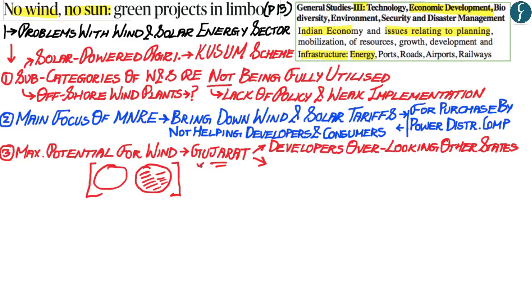However, most of the energy or the power which is being produced by such plants is being exported to other states. And therefore, in that regard, the Gujarat government imposed various conditions on forming such wind energy plants within its state. However, these conditions were not acceptable or liked by the wind energy developers. And therefore what is being seen is that most of the wind energy projects within the state of Gujarat are currently on hold.